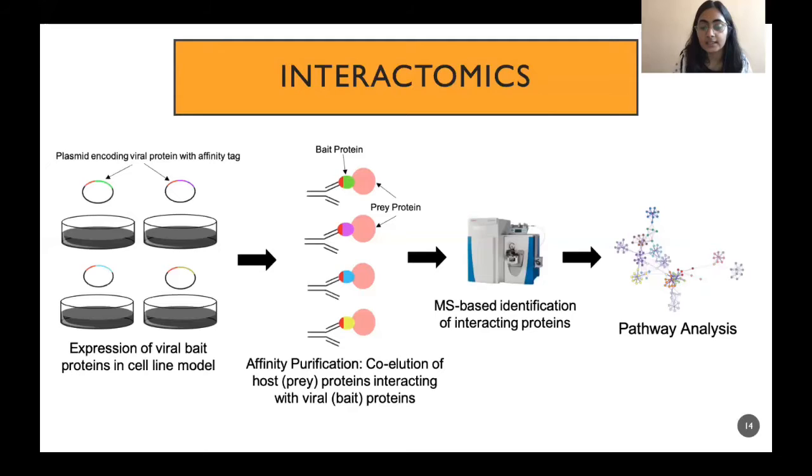And this is not only fundamental in deciphering the exact molecular mechanisms of virus infection, but also can prove to be very important for identifying drug targets.